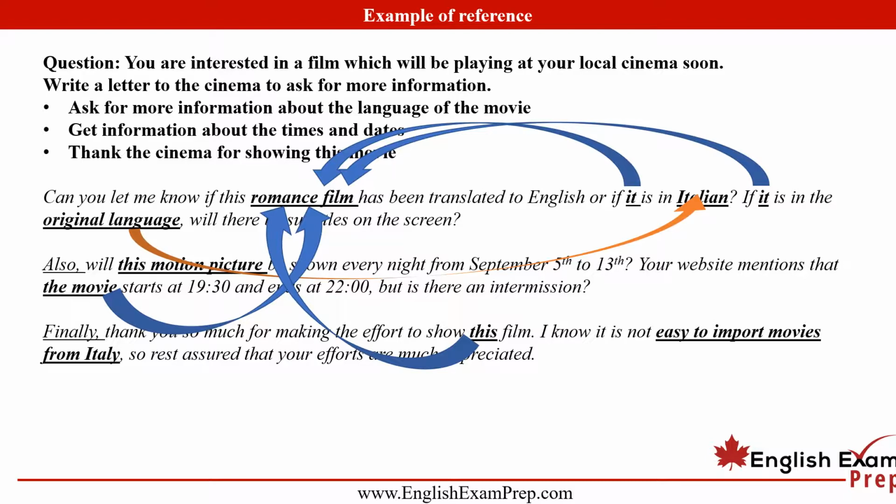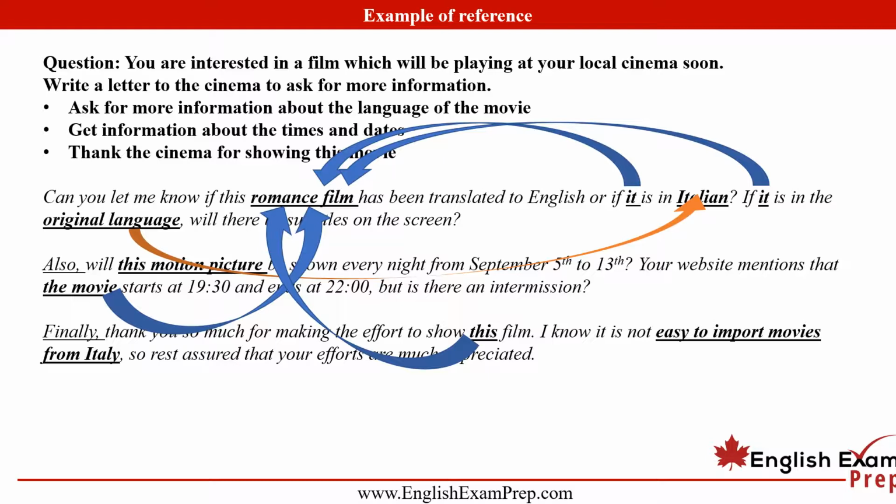Now, in terms of lexical resource, so romance film. Instead of saying, can you let me know if this romance film has been translated to English, or if this romance film, or if this film, or something like that is in Italian? Well, in terms of cohesion, it doesn't flow nicely because, of course, we're repeating a lot of the same items. Instead, we just replace this with it.